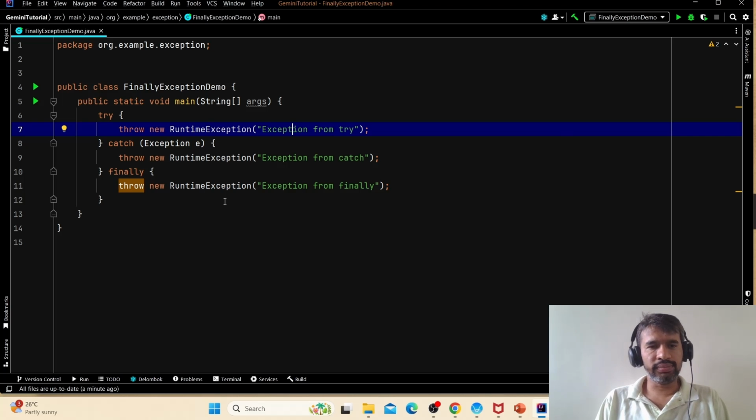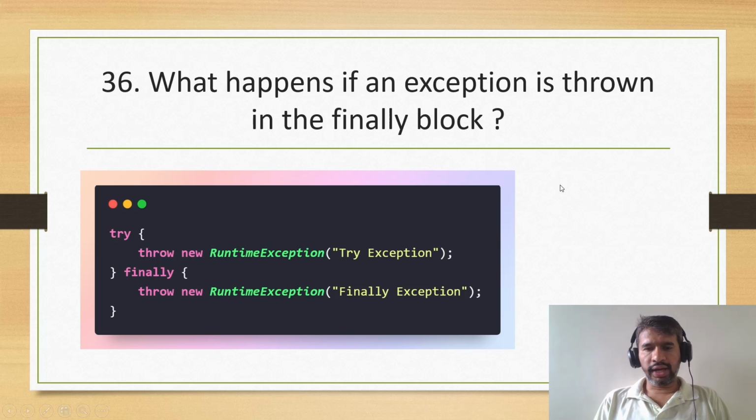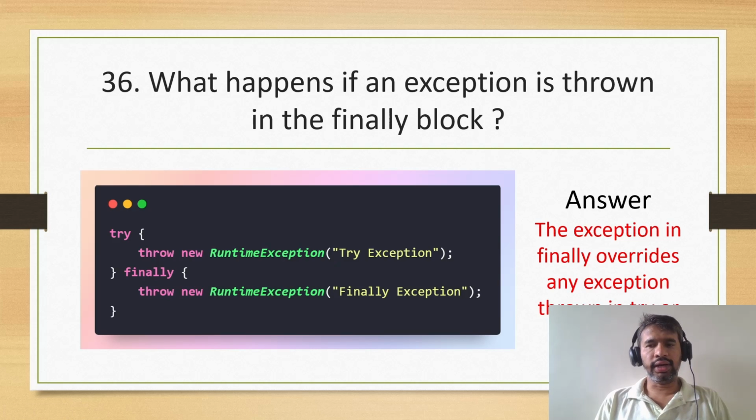Let's go on to the next question. So the answer is that the exception in the finally overrides any exception thrown in try and catch, which is very clear. So let's move on to the next question.